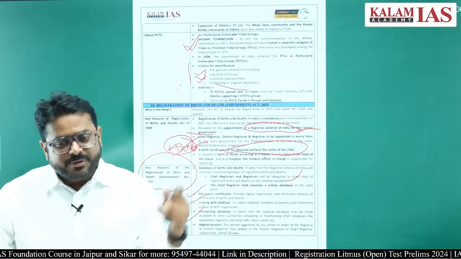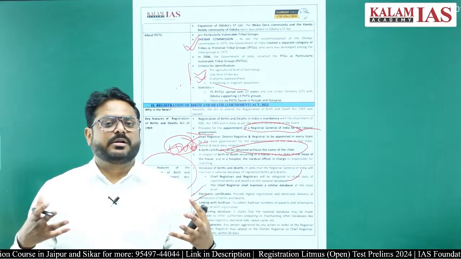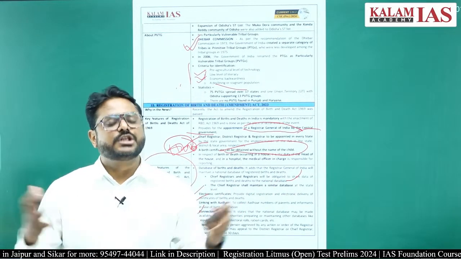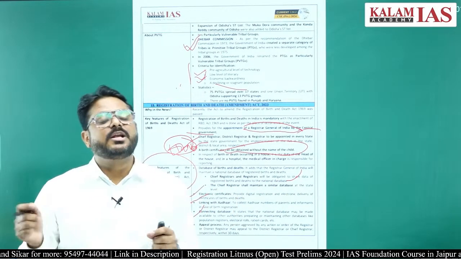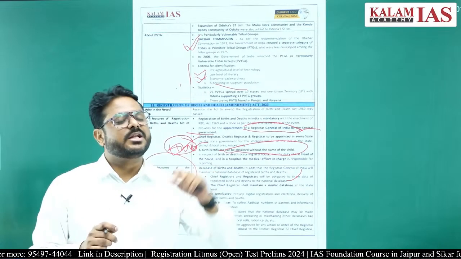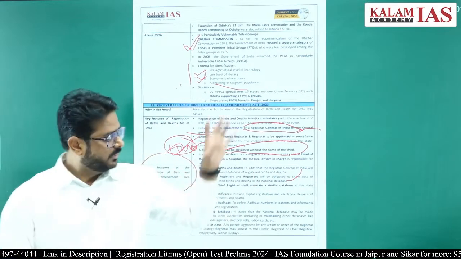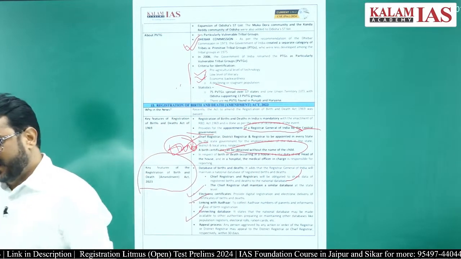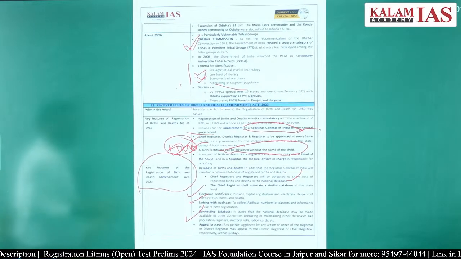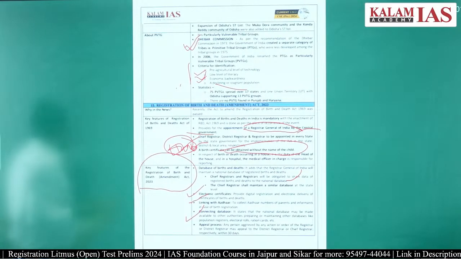And if the child is born in a hospital or an institution, then it is the responsibility of that institution to get it registered with this database, right?